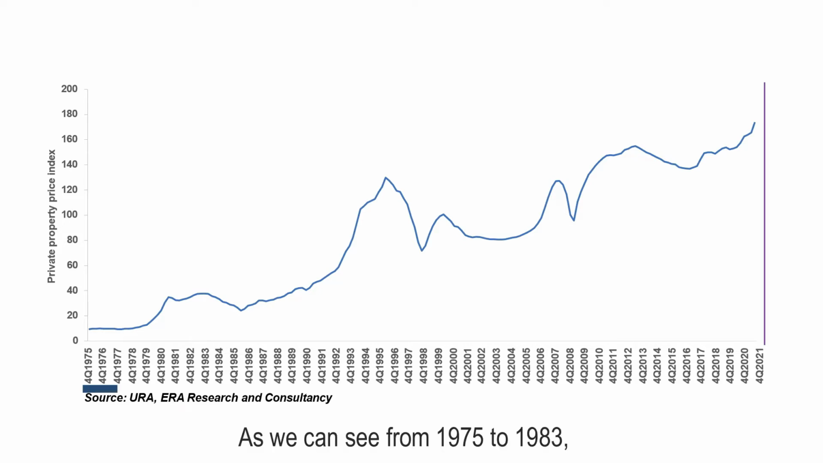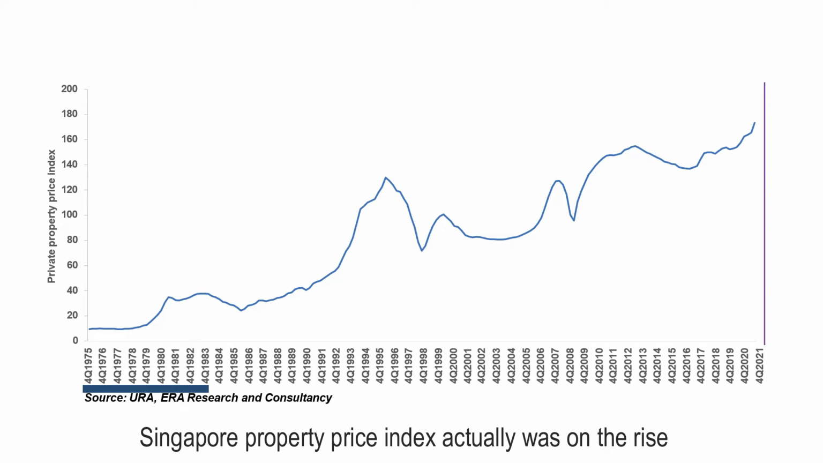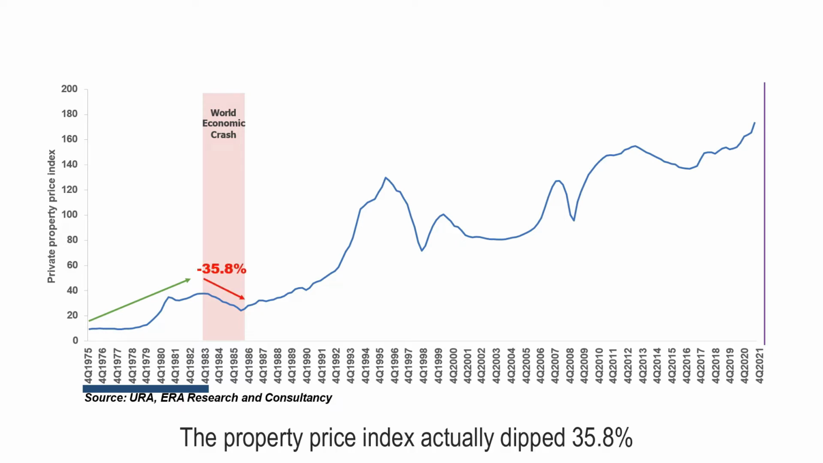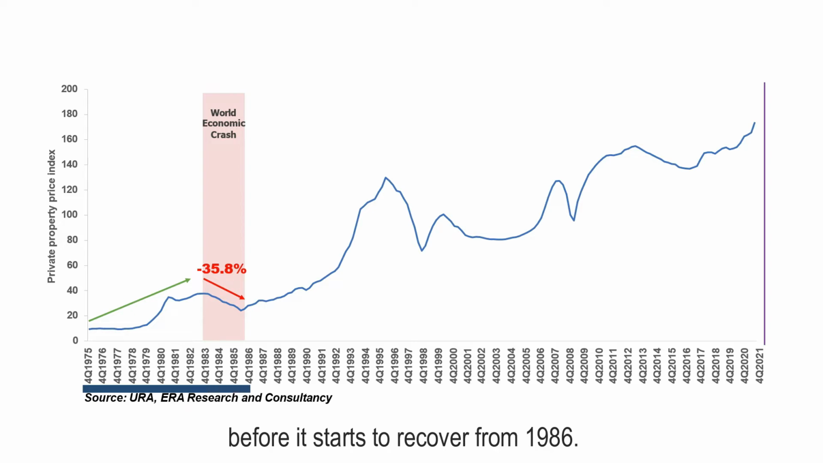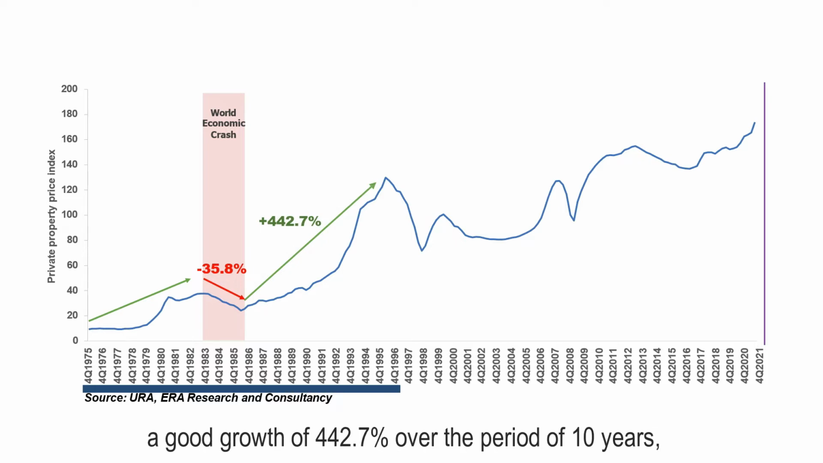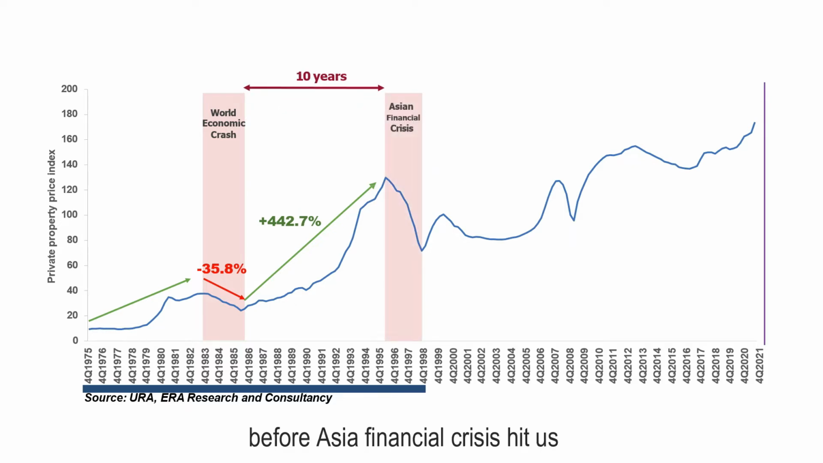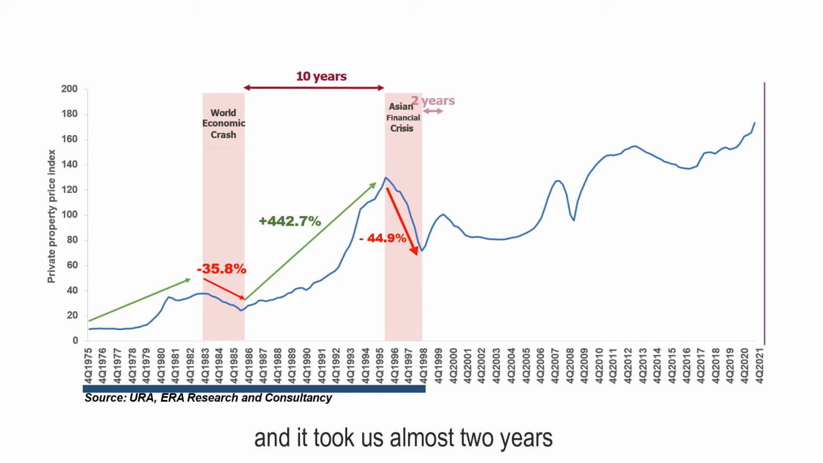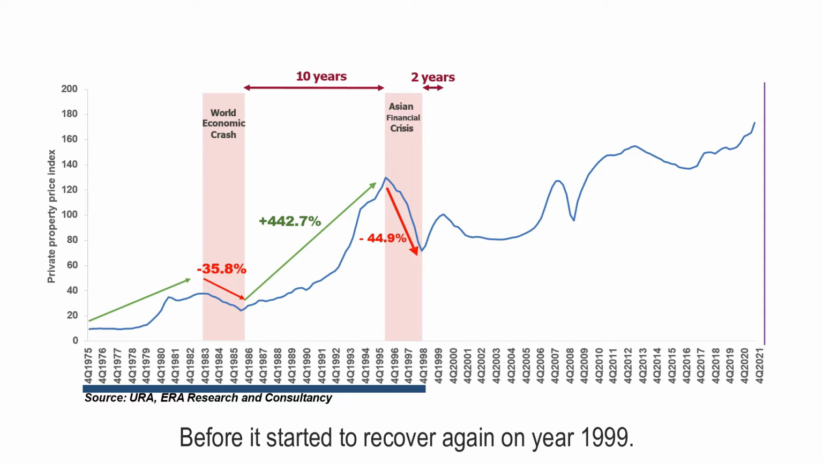As we can see from 1975 to 1983, Singapore property price index was on the rise before the world economic crash hit us in 1983. The property price index dipped 35.8% before it started to recover from 1986. From 1986 to 1996, Singapore property prices enjoyed a good growth of 442.7% over a period of 10 years before the Asian financial crisis hit us. The property price index dipped 44.9% when the financial crisis hit us in 1997, and it took almost 2 years before it started to recover again in 1999.